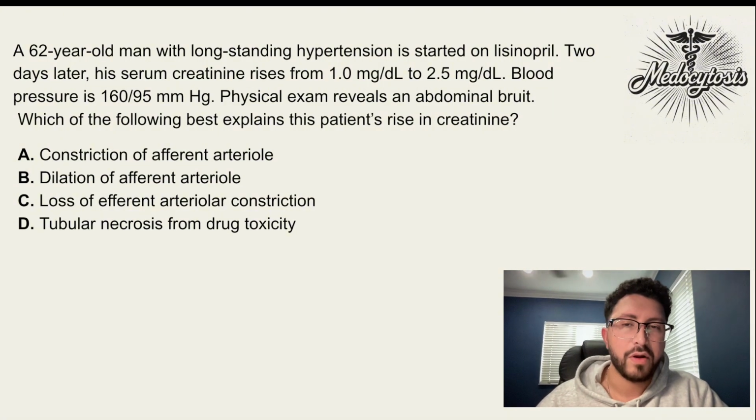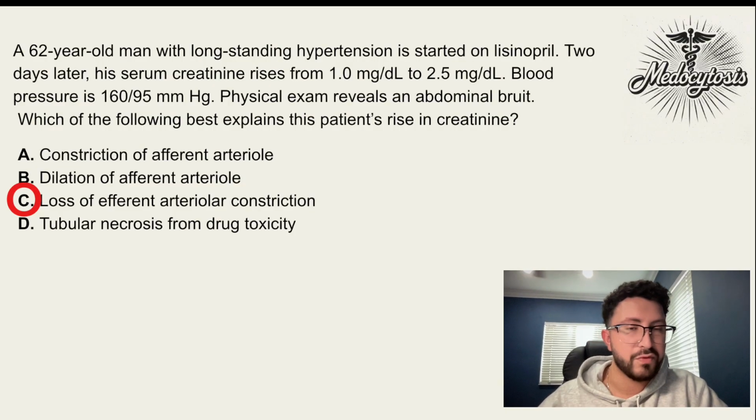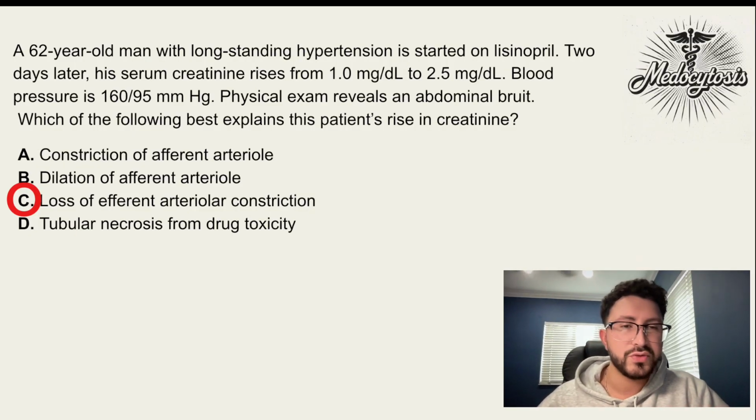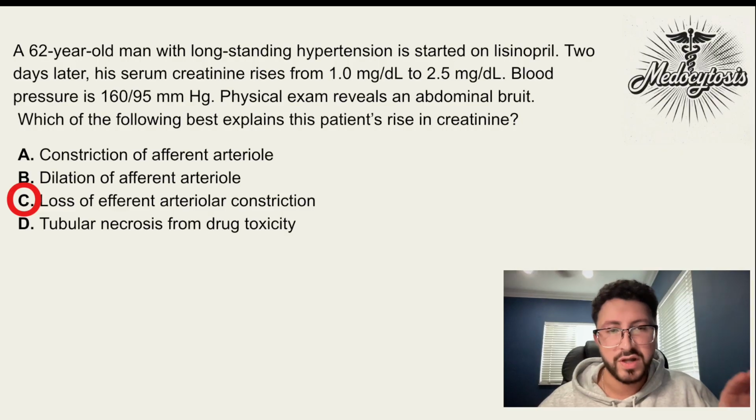C, loss of efferent arteriolar constriction, this is the correct answer. So renal artery stenosis means there's a blockage before blood gets perfused to the kidney. So if there's less blood going to the kidney, this activates the RAS system. So now you have increased levels of renin, angiotensin 1, angiotensin 2, and aldosterone. Angiotensin 2 acts as a constrictor at the efferent arteriole. So if you're giving lisinopril, blocking angiotensin 2 from being produced, there's no more constriction at the efferent arteriole.